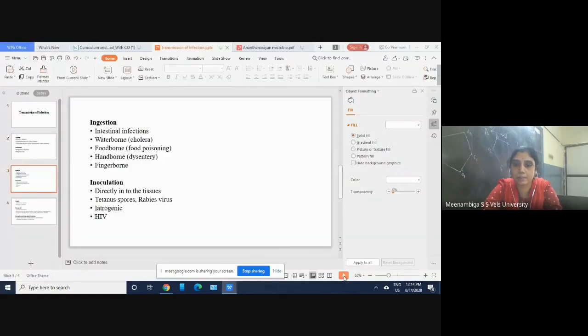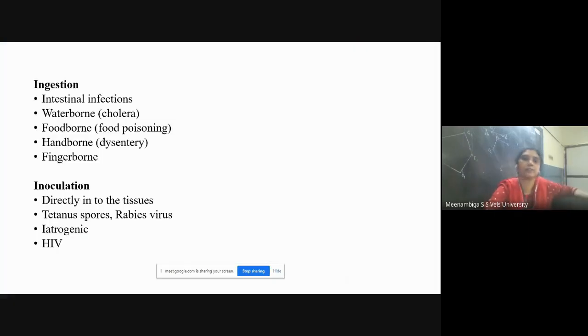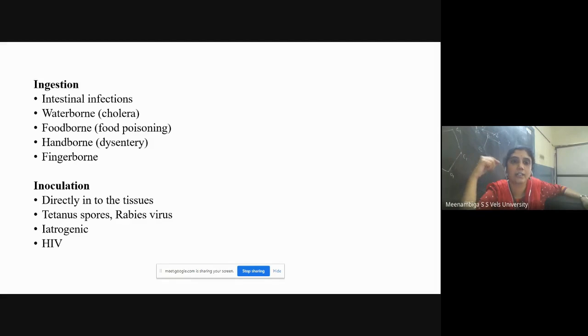So இதெல்லாம் ingest பண்ணிட்டீங்கன்னா it will cause foodborne diseases, and handborne diseases are dysentery, and recently there are fingerborne diseases also there, which is transmitted through nose, air. So if your hands are infected with any organism, if you touch your nose, if you touch your ear, and if you touch your mouth, infections also cause like corona. So these are different types of intestinal infections caused by ingestion.